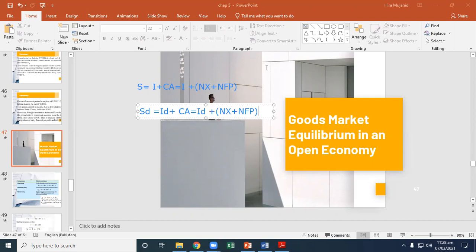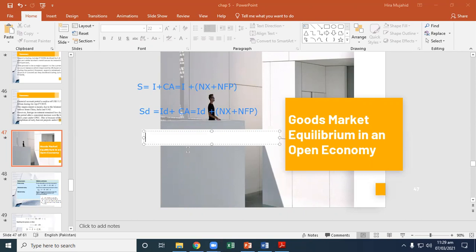If you substitute, for simplicity, we are considering NFP equals 0. S^D equals I^D plus NX.